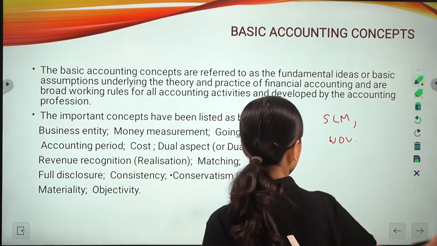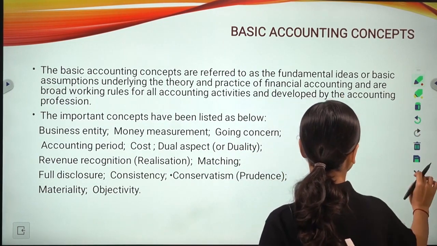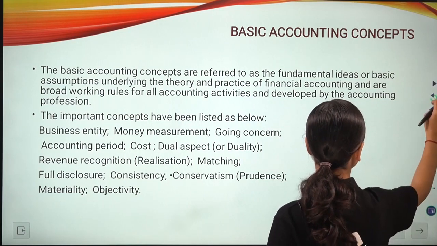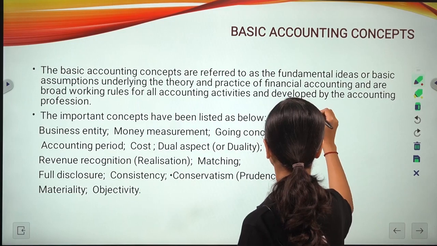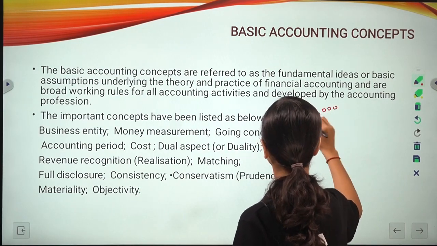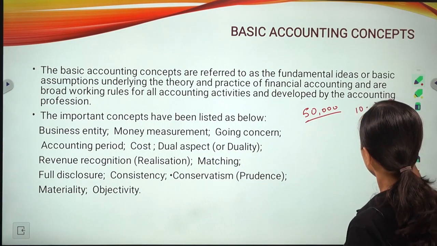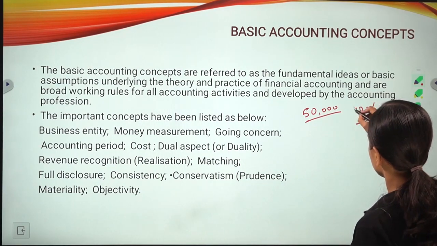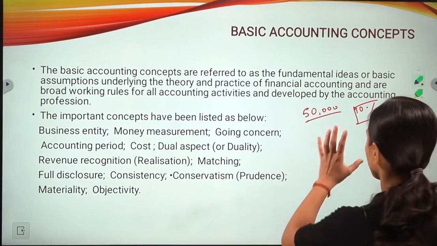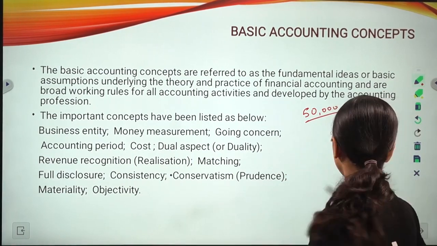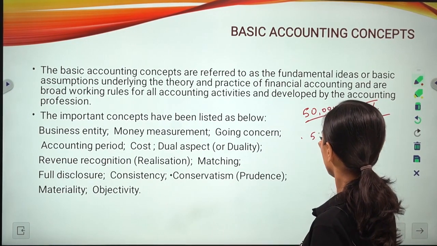In the written down value method, say you have furniture worth 50,000. For the first year, you are going to deduct 10%. This is your depreciation amount. So for the 50,000, 10% is 5,000.